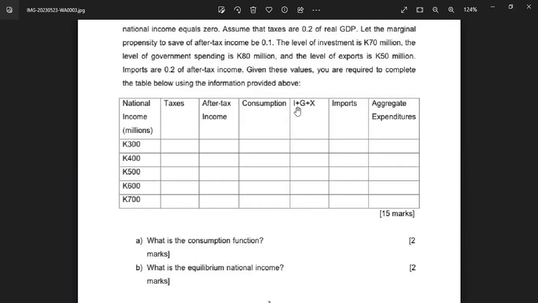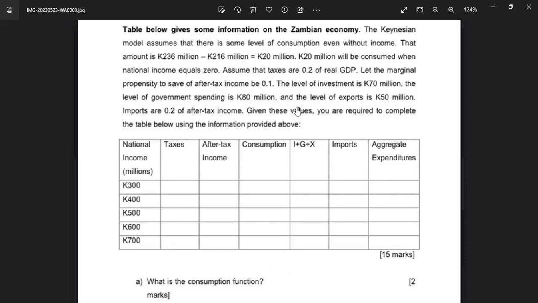So what is our investment here? Everything has been given. After the marginal propensity to save, which is 0.1, it says the level of investment is 70, the level of government spending is 80, and the level of exports is 50. So all we need to do for this column is get this 70, which is investment, plus the G, 80, plus 50, which is for exports. What's the answer? 70 plus 80 plus 50 is 200. So it will be 200 throughout.